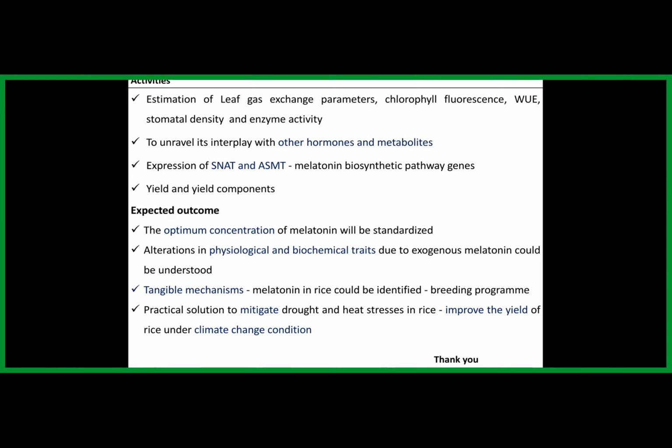So from this work, we can optimize the concentration of melatonin, which could mitigate the effect of both drought and high temperature stress in rice, and identify the physiological and biochemical mechanism behind the stress-tolerant capacity of the plant with respect to our melatonin treatment. So far, we have optimized 200 micromolar as a suitable concentration for mitigating drought and high temperature stress in rice.